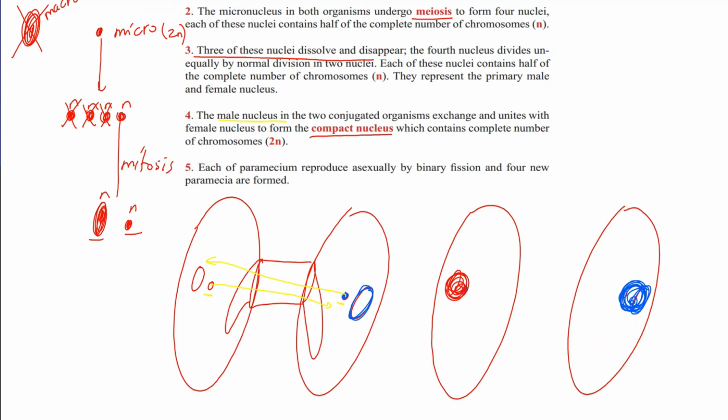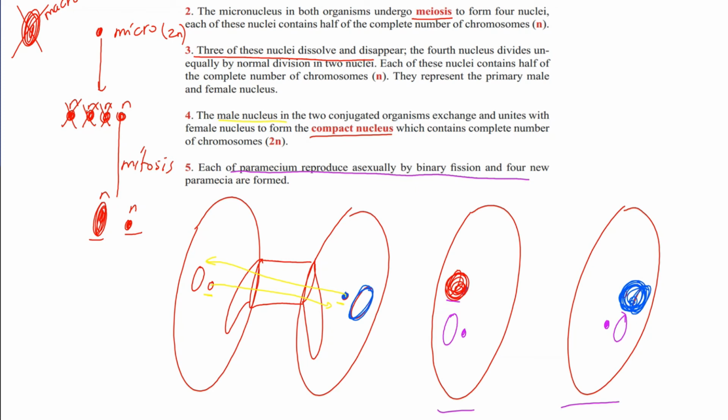Each of the Paramecium reproduces asexually by binary fission. Then they can also divide into 2 to form their nuclei, like one big, one small by mitosis, one big, one small by mitosis. But both of them change at the end of reproduction genetically. But what happened? Number not increase. Then each of the Paramecium reproduces asexually by binary fission to produce new Paramecia.